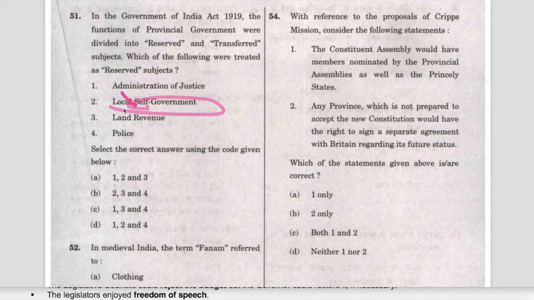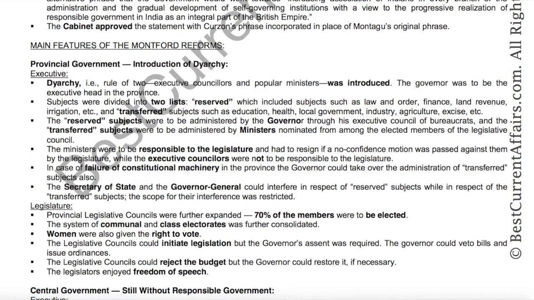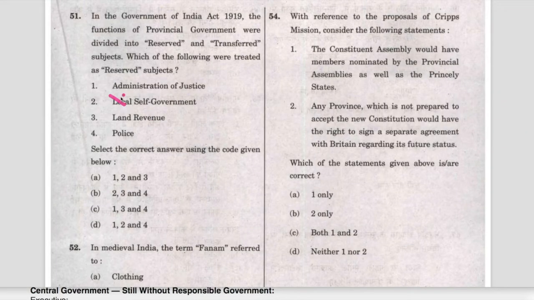Local self-government, it is wrong. Now see here, subjects were divided into two lists. Reserved, which included the subjects such as law and order, finance, land revenue, irrigation, etc. and transferred subjects such as education, health, local government. Therefore, local government is the transferred subject, not the reserved. Local government is wrong. Now remove the 2 from the given options. You are left with the option C. 1, 3, 4. C is the answer and question is solved. Next question.